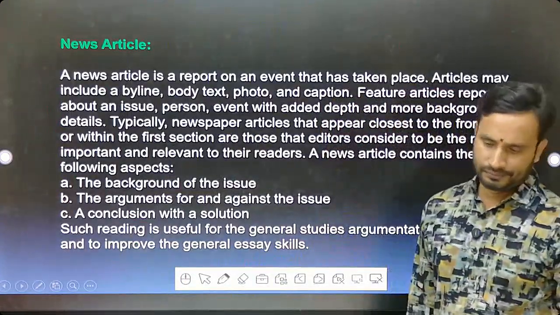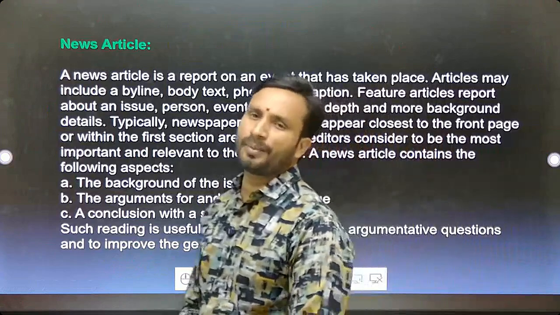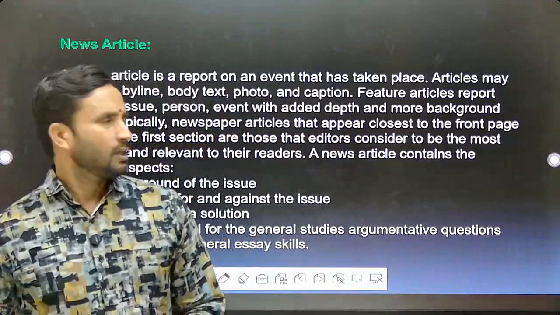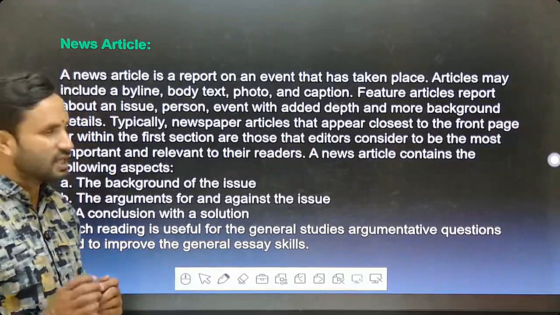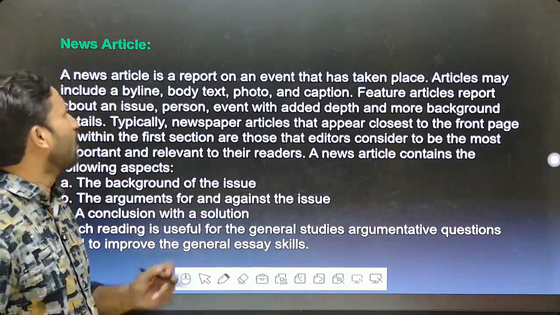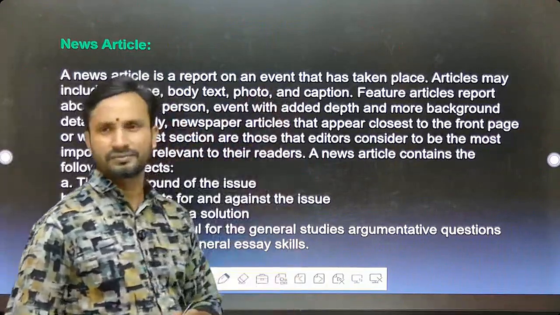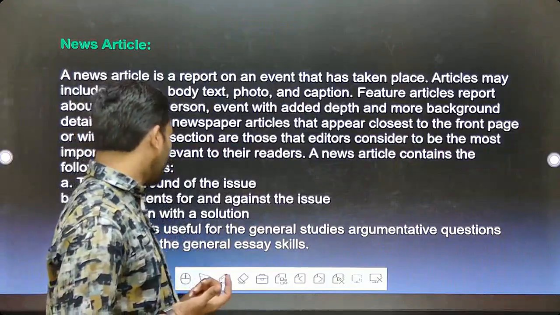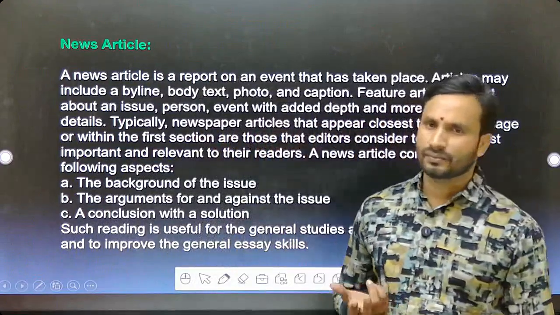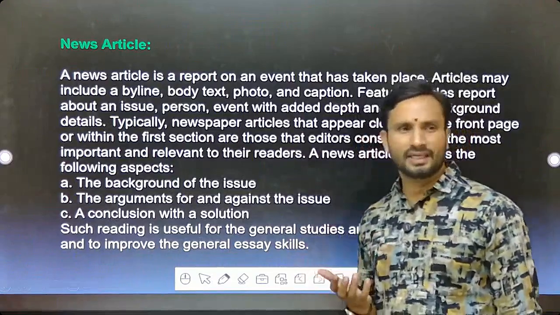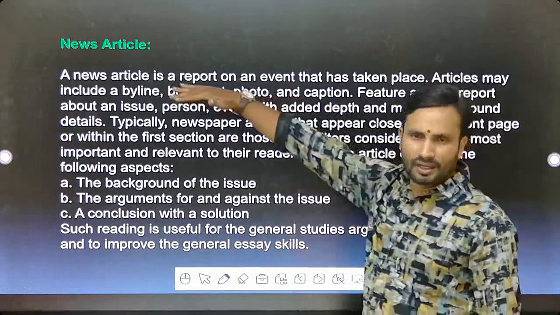News article. Different articles will be presented. Once you come to a news article, a news article is a report. It's a report on an event that has taken place. So what is meant by article? If any incident has happened, then an article will be given about that incident.